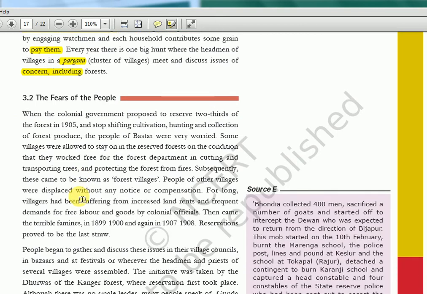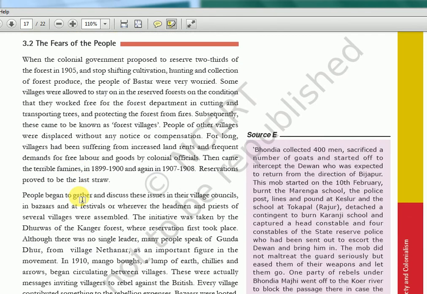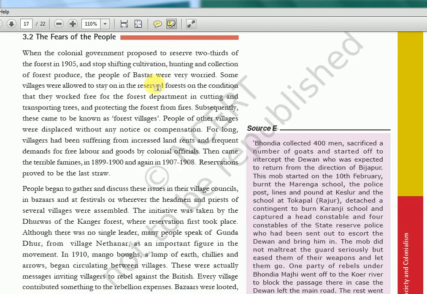So it was a very organized way, and these British people will come and spoil everything. They asked to stop shifting cultivation, stop hunting, stop collection of all these things, and people of Bastar were now worried. Some villages were allowed to stay in the reserved forest on the condition that they work free for the forest department. Okay, so again making use of Indians.